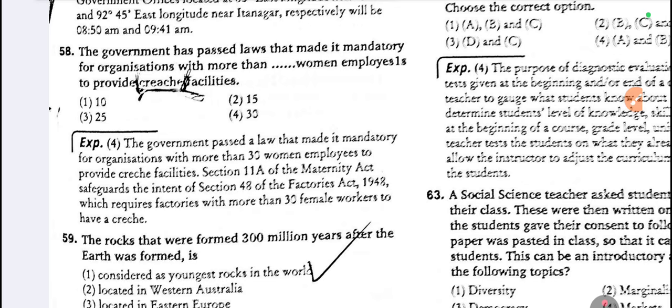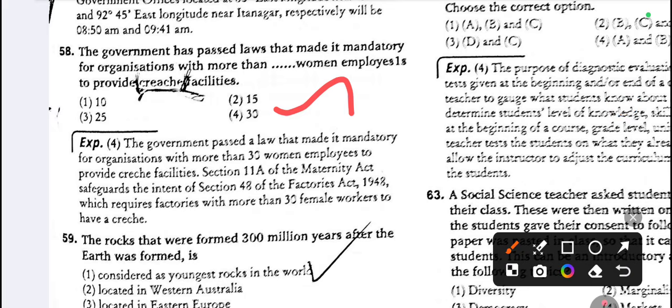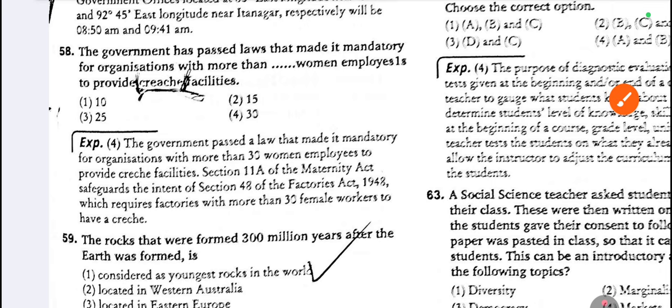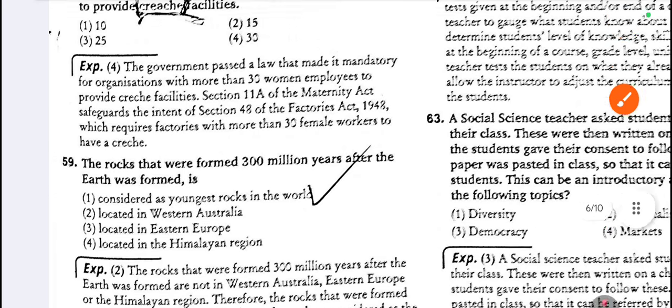58. The government has passed laws that made it mandatory for organizations with more than dash women employees to provide crèche facility. So the option is 30. There is an explanation for the crèche facility. You can look at that.